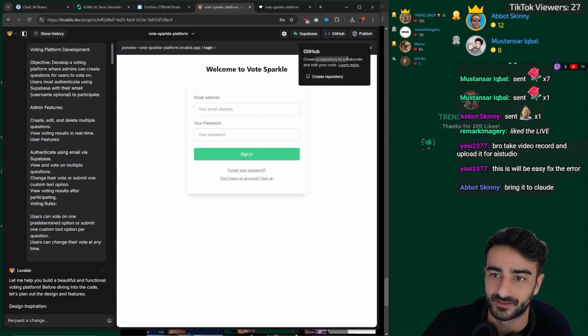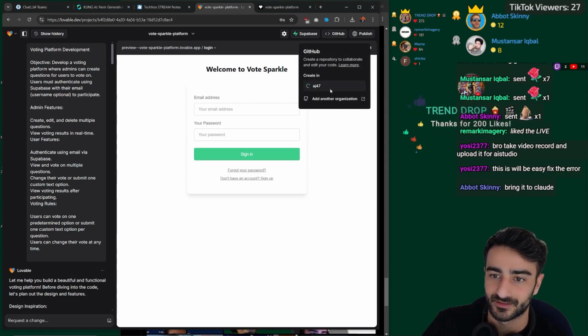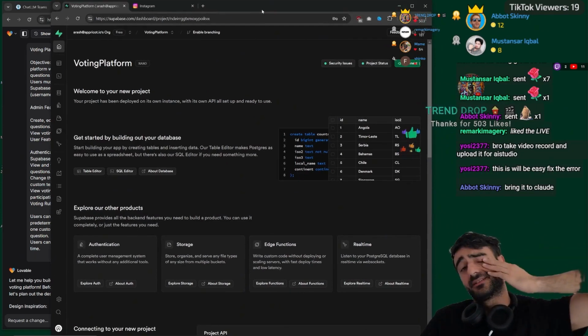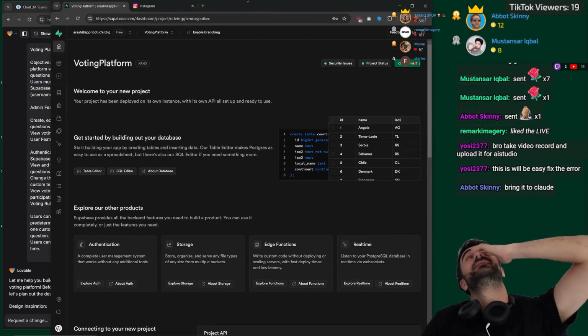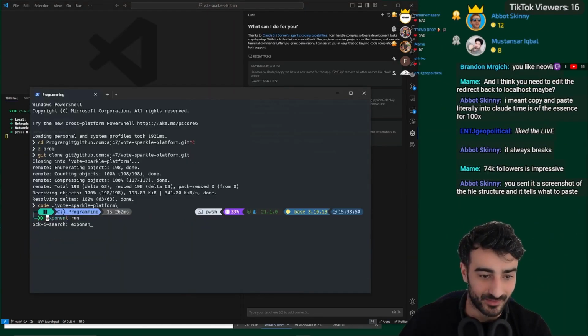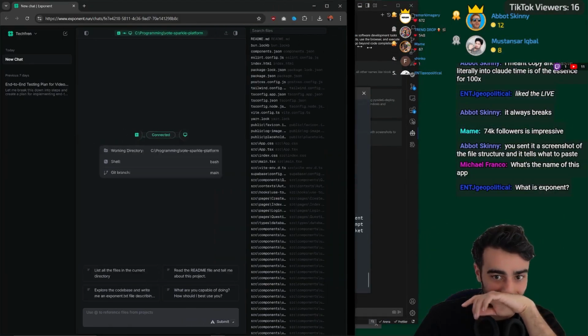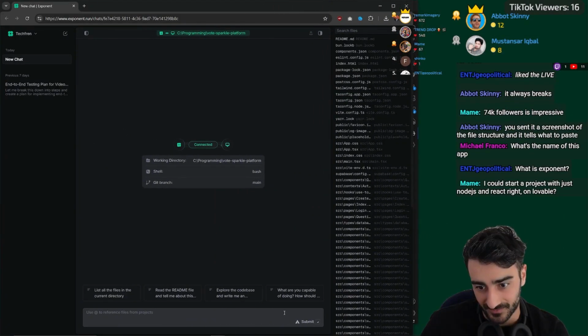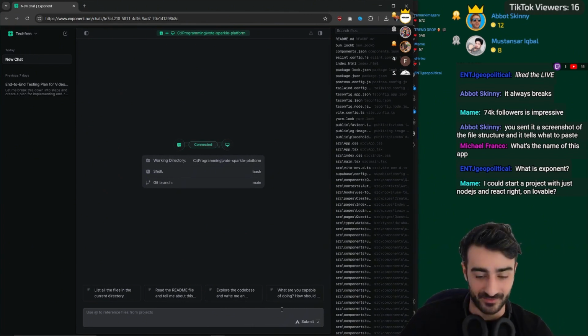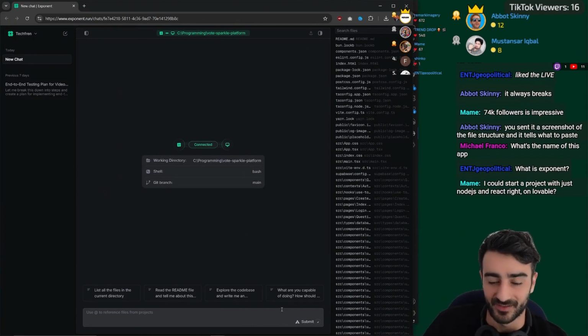Oh, we need to create a repository. All right, let's create a repository. So you continue this locally. Let's try Exponent. Here's Exponent. Barely anyone has covered this app, but I think it's really good. I don't know if I should mention the files, but Exponent's actually pretty good at finding the files it needs.